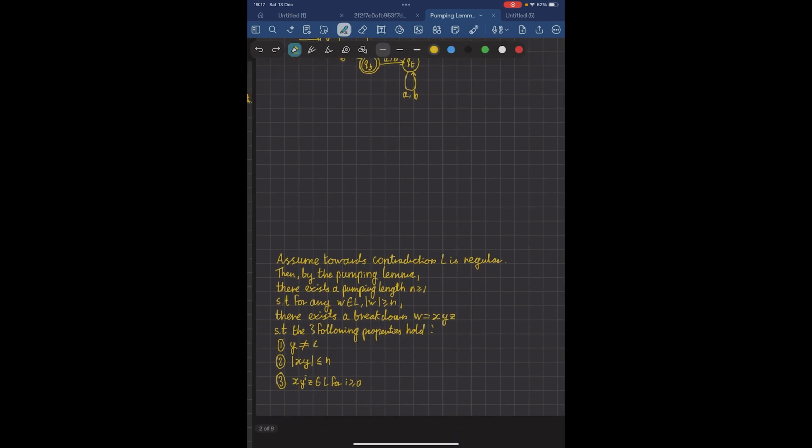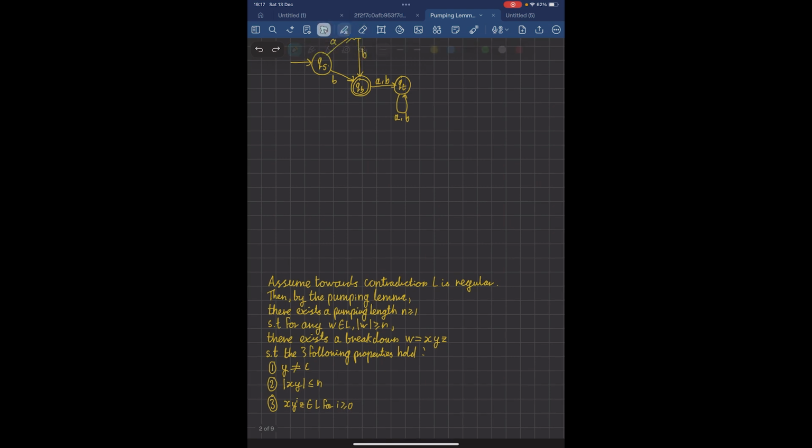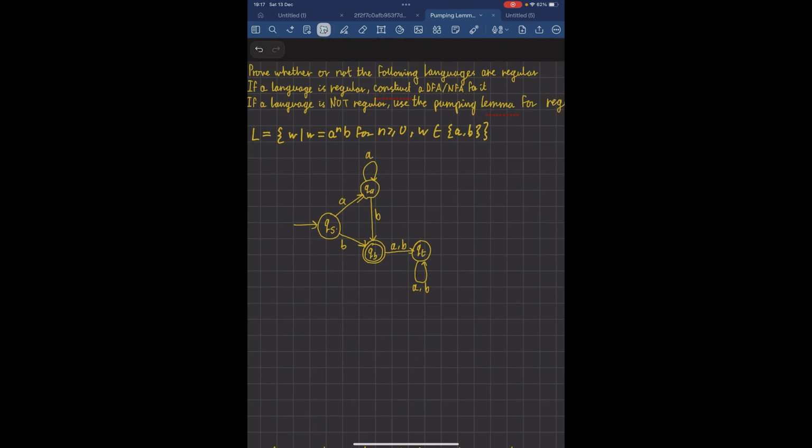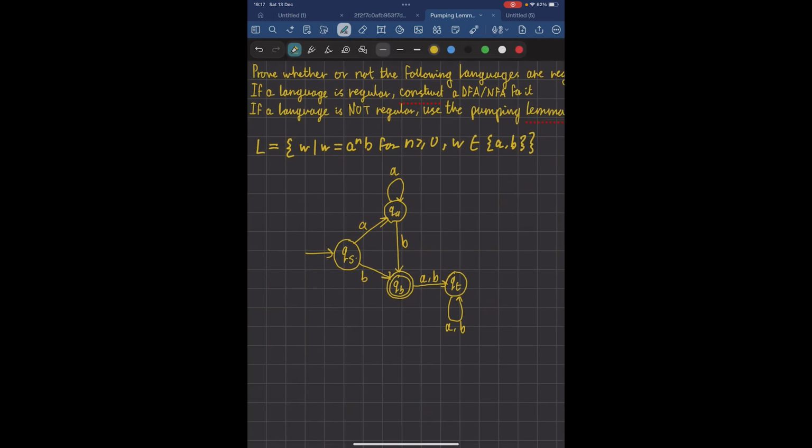And the pumping lemma would not be able to be used for this. You can't prove it's not regular, and so this would waste your time. So again, make sure that you think about whether or not a DFA would be possible for the language before you move on to pumping lemma.